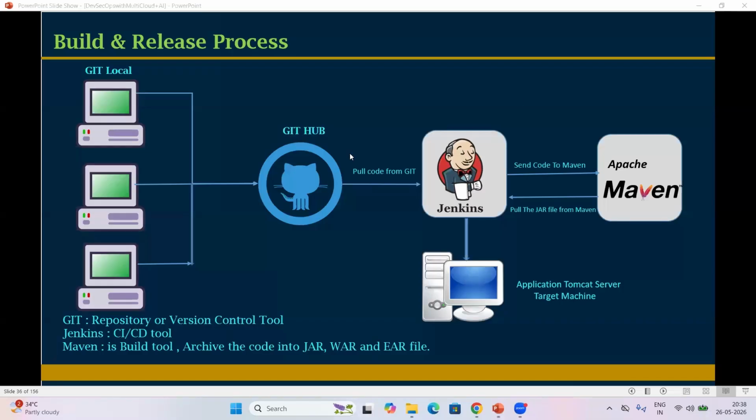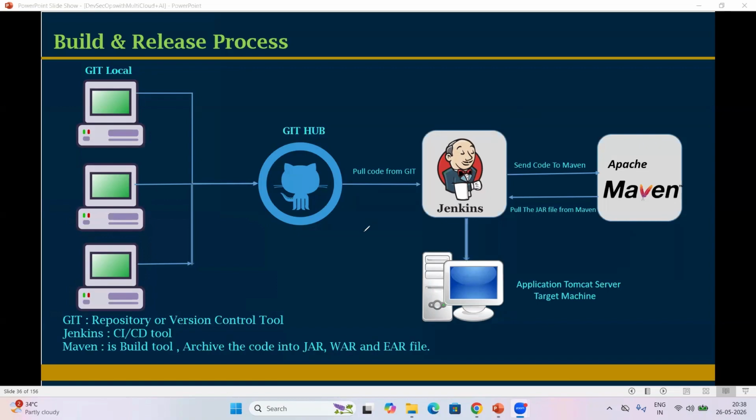One more question. Go ahead. GitHub will not provide any provision to integrate with the target server, because we already have the code in the GitHub repository, right? So we cannot push that code directly from GitHub to the target server because there is no plugin available in GitHub.